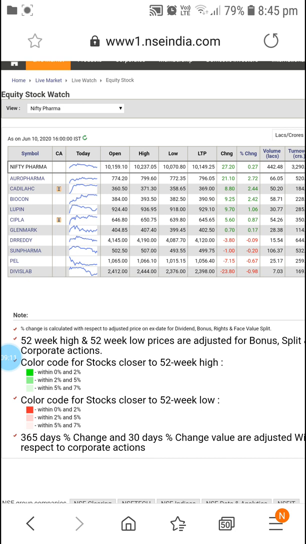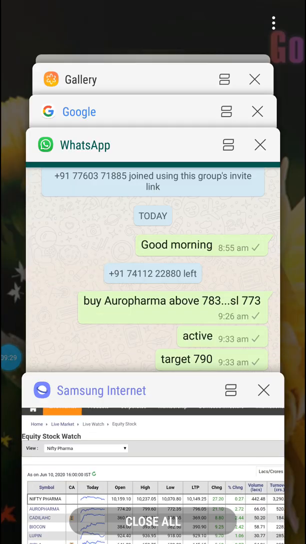So that is the reason I went and selected it, and you can see the entire day there was good performance, and we can easily make profit. You can see the highest was 796, almost 2% change, almost 21 rupees up for Arvind Pharma. So I will show you in today's chart.